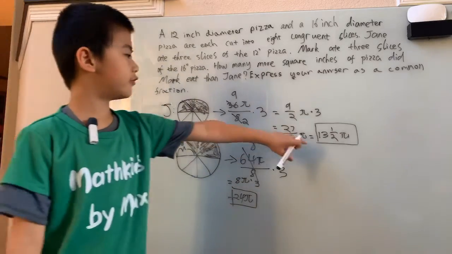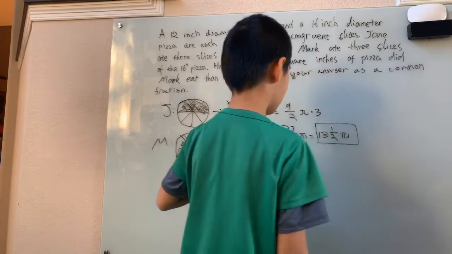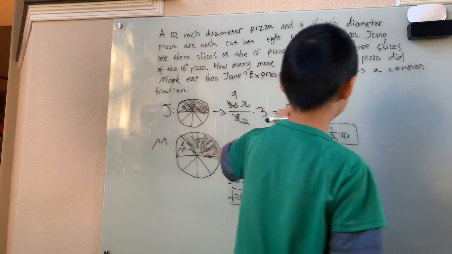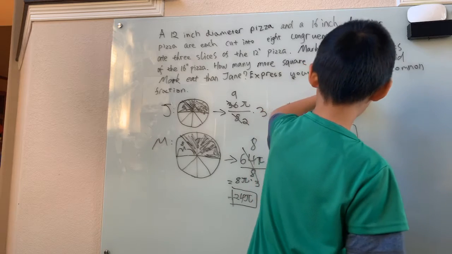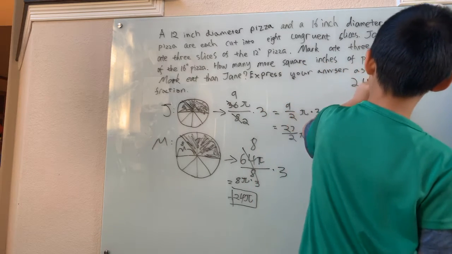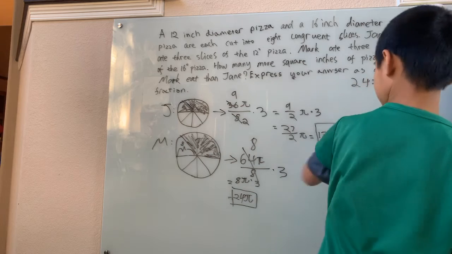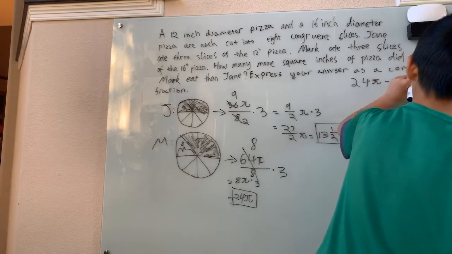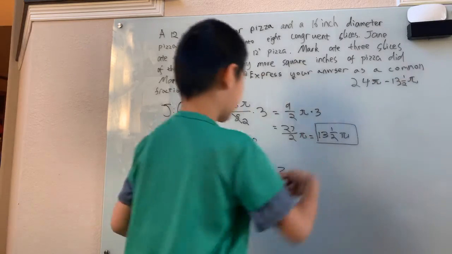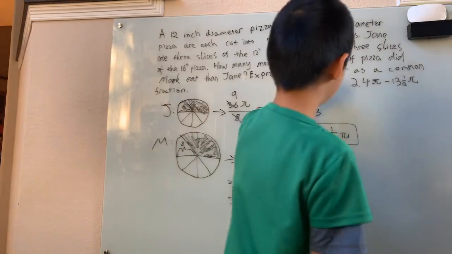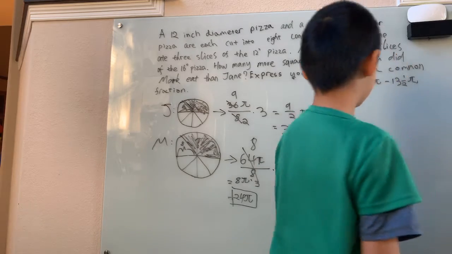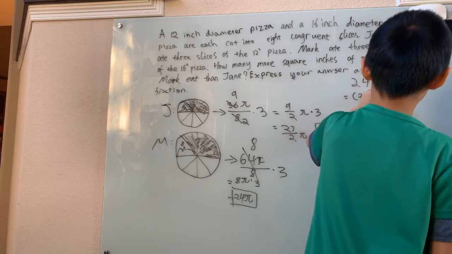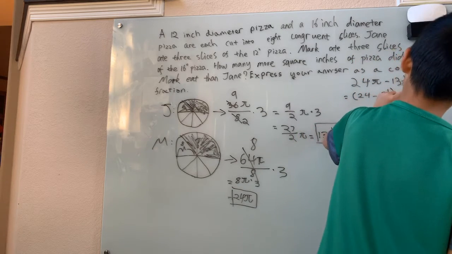Let's see, 24, you just need to subtract off. Might as well do a little bit of erasing. 24 pi minus 13 and a half pi. These are just the boxed areas. Again, important to know the important information, and we can factor out the pi. First, we have 24 minus 13 and a half, times pi.